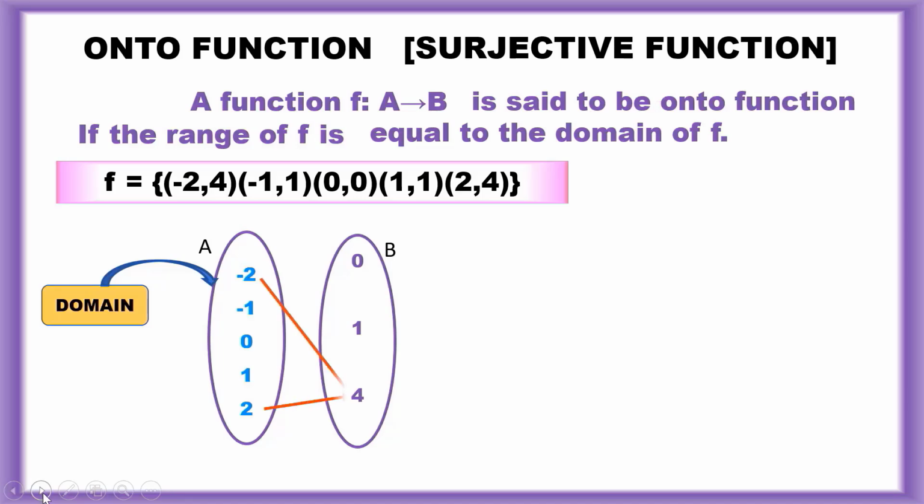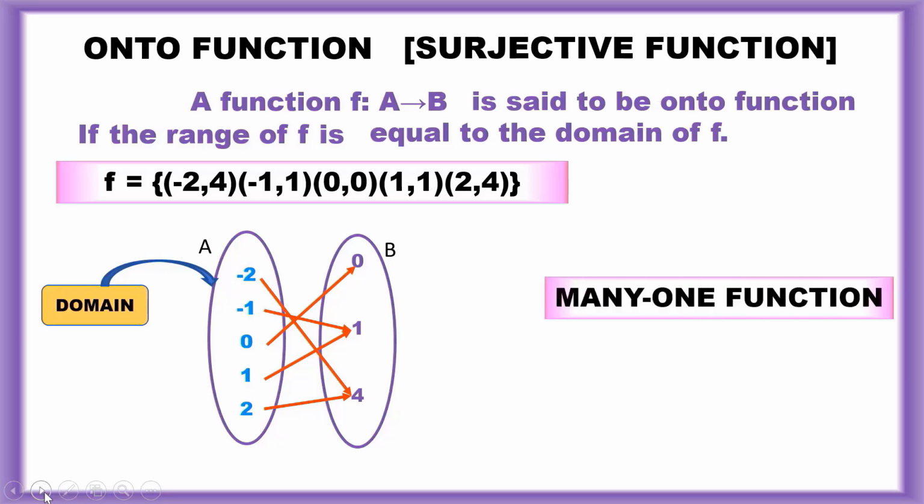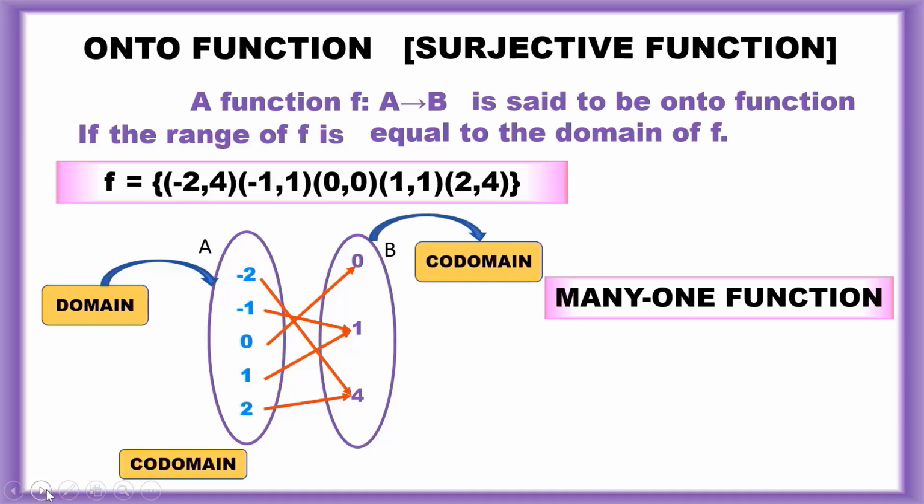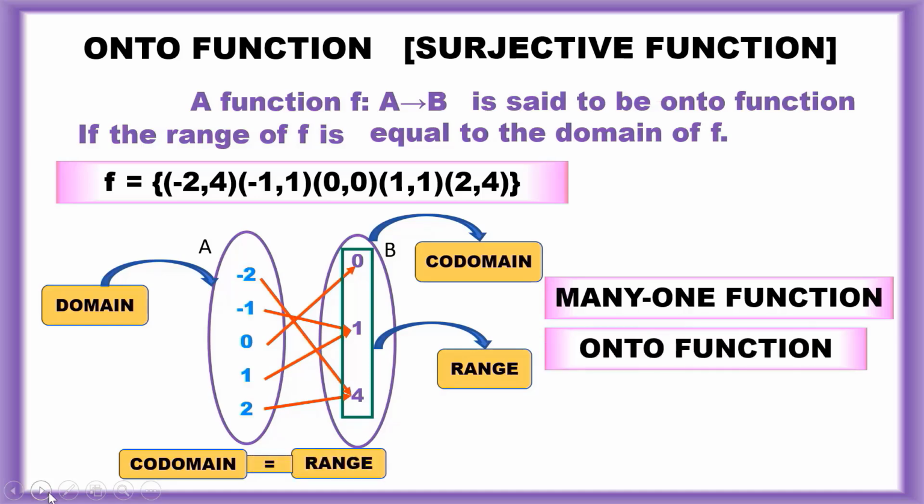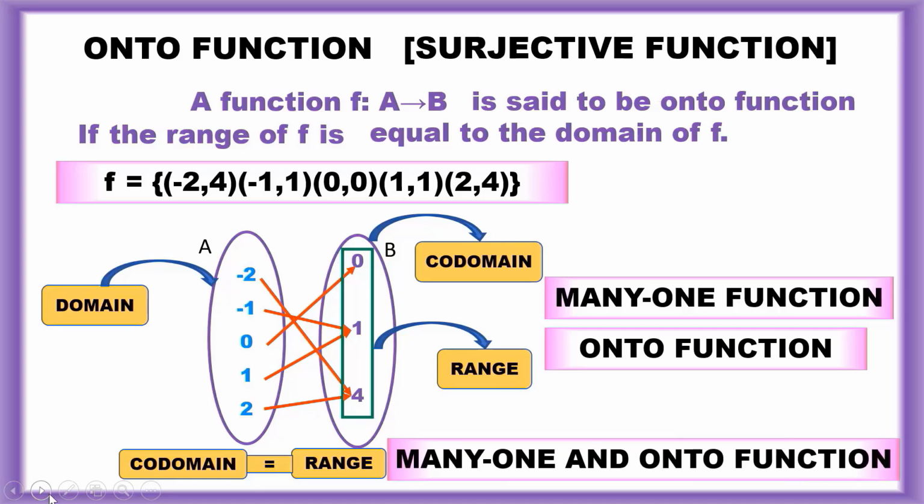Here -2 and +2 have the image 4, -1 and +1 have the image 1, and 0 has the image 0. So it is a many-one function because more than one element of A has the same image in B. These output values are considered as the codomain, and the output values which are mapped are said to be the range. Here codomain is equal to range, so it is an onto function. Here it is both a many-one function and an onto function, so it is a many-one onto function.